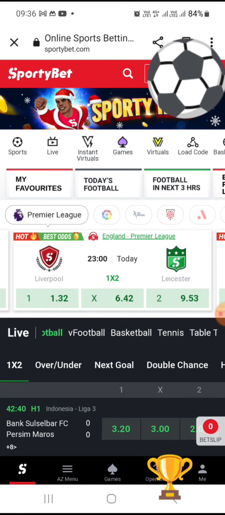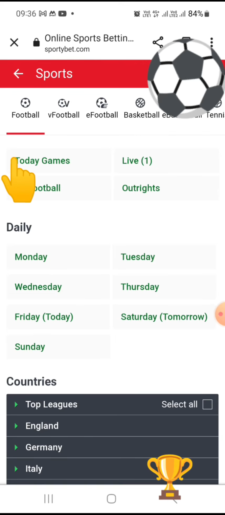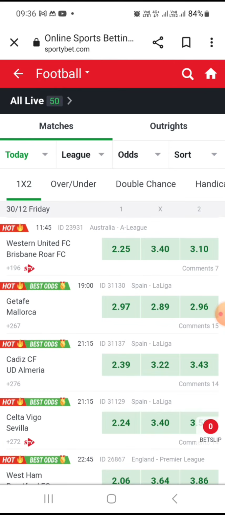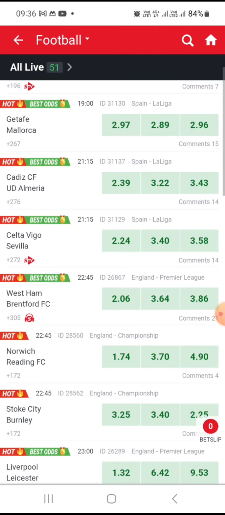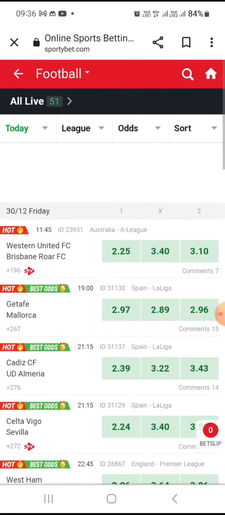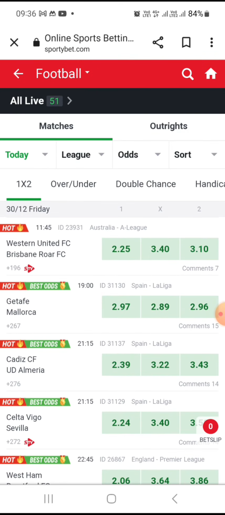So you go to sports. This is where sports is. You tap on this sports that is up here, okay? Now you see that these are the games. You don't need to come here again, where you've started. You go to today games to check your today games, okay? This is the today games. And if you look at it, you can just select from 1900, okay?